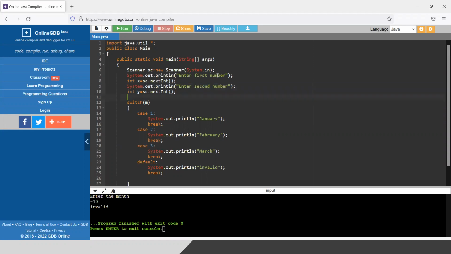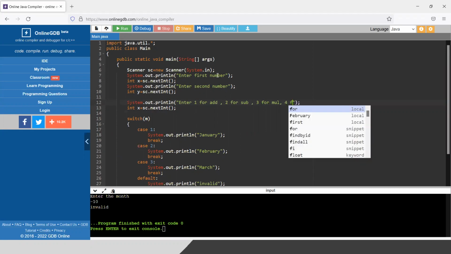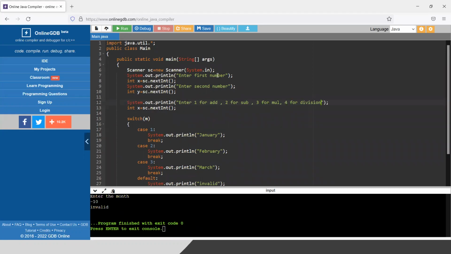After that, I will take another number input as a choice. So I will write enter 1 for add, enter 2 for subtract, 3 for multiplication, 4 for division. And this will be inside choice, the number variable. So I will check choice, the variable.